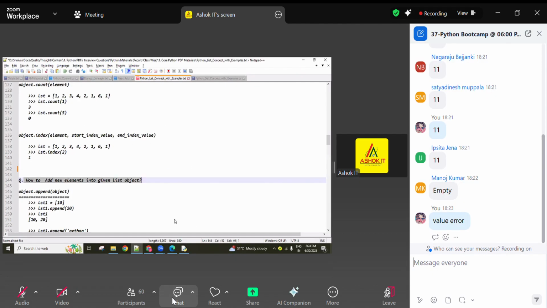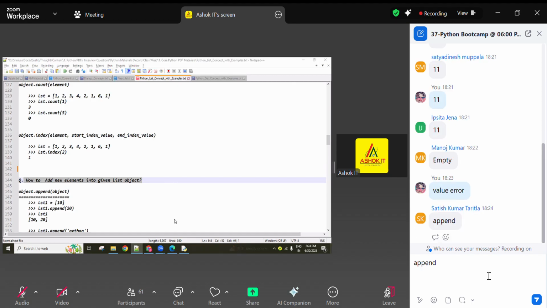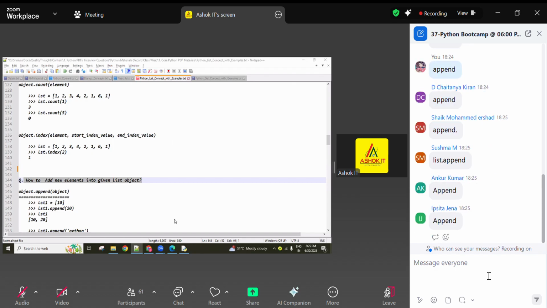This is a revision class. List is very, very important. For adding elements into the list, what are the methods there? Append method is there, on the screen only it is displaying. Next, what other methods are there? Along with append method, what other methods are there? Extend.